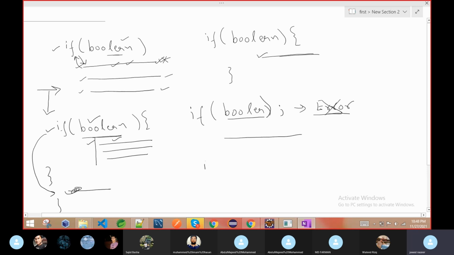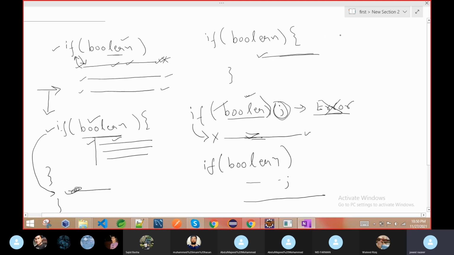The meaning is that you are adding if with a boolean condition, and after that you are adding one blank line, so it looks like that. So for the next line, this if has no effect on it, because you added this blank line here. The semicolon means you added one blank line. So whether this condition is true or false, if you added the semicolon, there is no effect on the next line. So this is not an error, first thing, and you can write this, but it's useless. There is no effect on the code of this if.